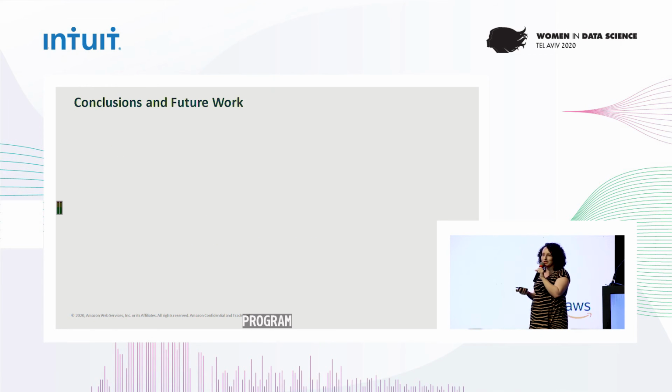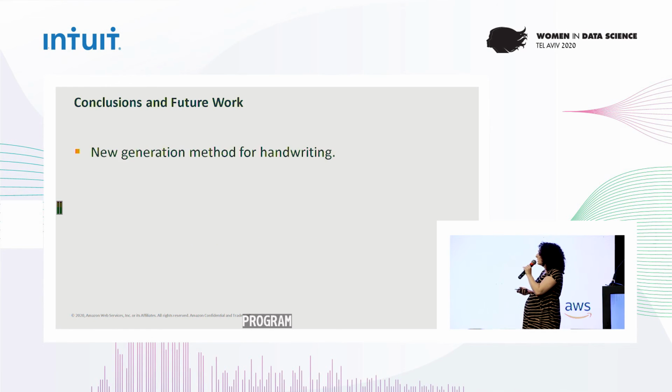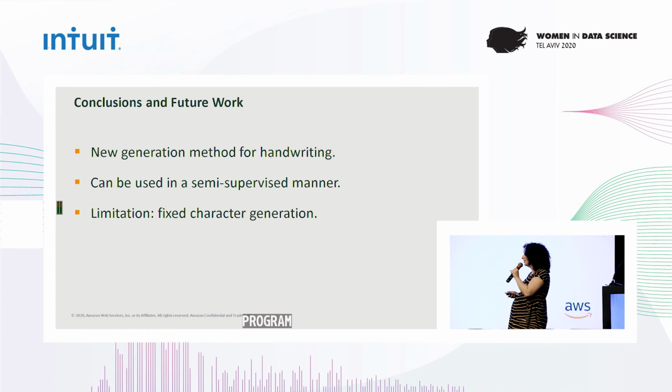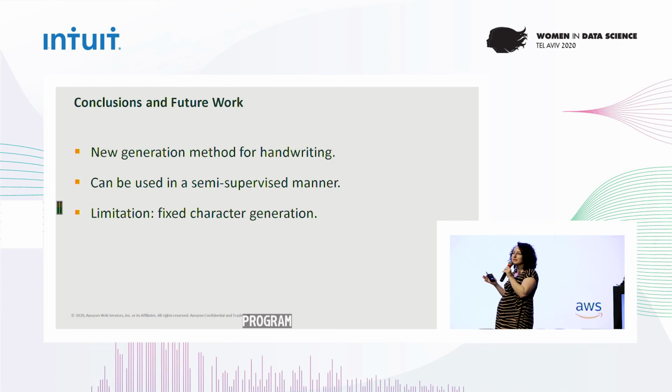Just to sum up, we suggested a new way to generate new handwritten images. And we also showed that we can use it in a semi-supervised approach for domain adaptation. There are still some limitations to the method. For example, right now the width generated for each character is the same, so this limits the variability of the widths of characters we can generate.